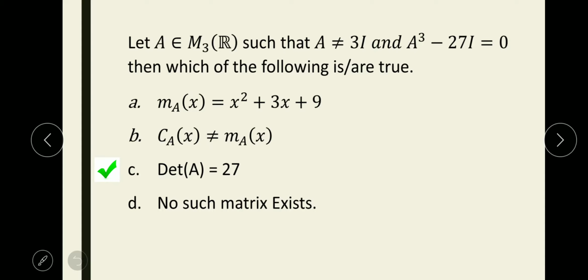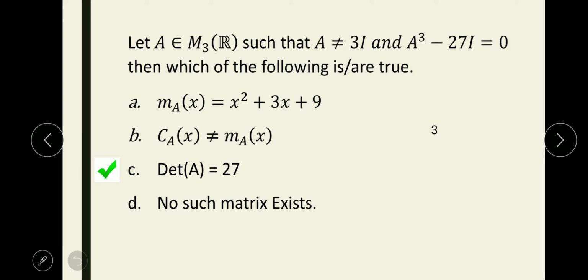We will create a matrix which satisfies this equation. Remember, what is the characteristic polynomial you got? (A − 3I)(A² + 3A + 9I). So let us solve this entry. Since 3 is an eigenvalue, because it is a root of the characteristic polynomial and minimal polynomial, which in this case are the same, you can straight away write 3 as one block. Now there will be a 2 cross 2 block corresponding to this equation, x² + 3x + 9, because we got this as another factor of the characteristic polynomial.